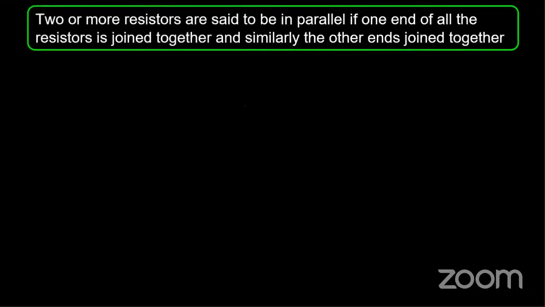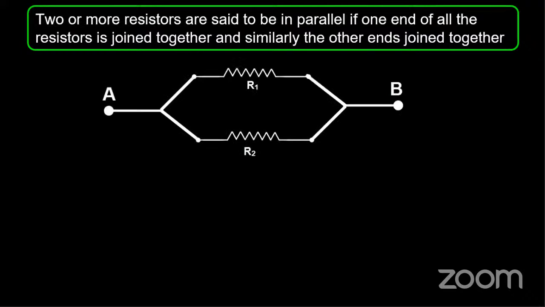So we have the parallel combination of resistors. Two or more resistors are said to be parallel if both the ends of all the resistors are joined together at similar ends. Say if I have end A of resistor R1 connected to end A of R2, and similarly end B of R1 connected to end B of R2, then we can say these two resistors are connected in parallel.